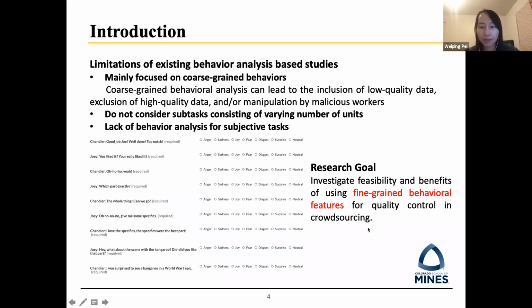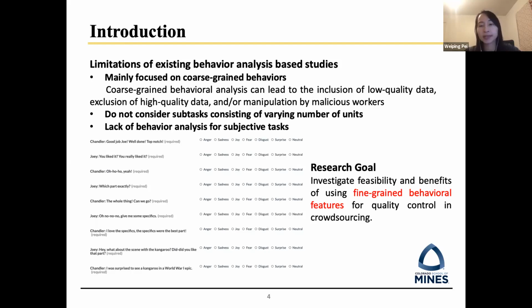Coarse-grained behavior features cannot provide the details for each utterance and therefore ignore the varying quality within this dialogue. Besides, existing studies did not consider subtasks consisting of a varying number of units or behavior analysis for subjective tasks.